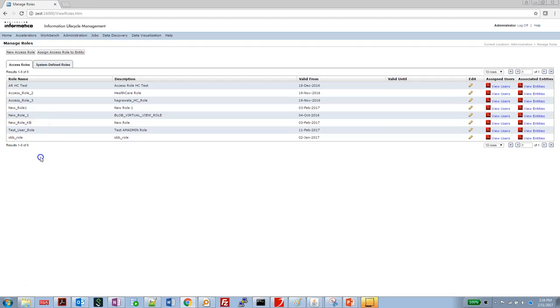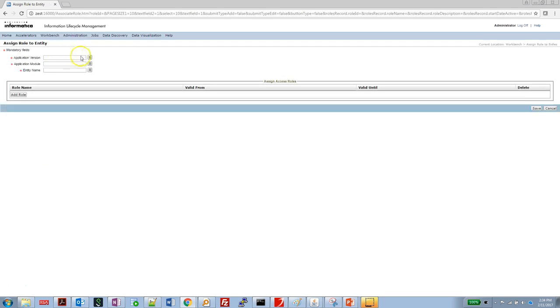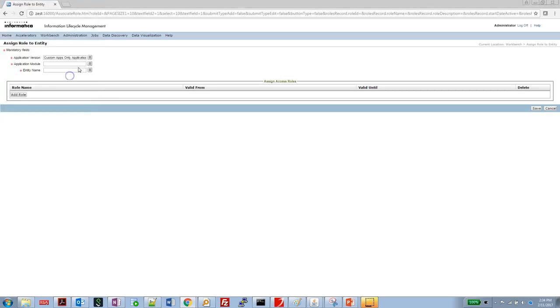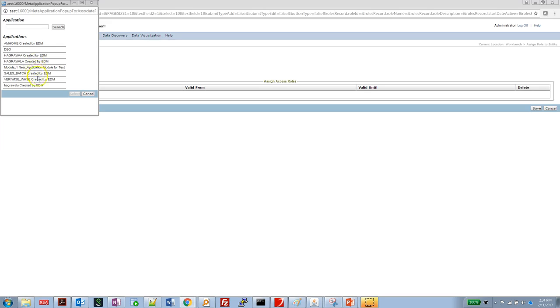Now we will associate an entity to this access role. What we need to do is click on assign access role to entity. Now whichever entity we want to associate, we need to map that. We are going to select one product family version, then the schema name, then the entity name. Suppose we are selecting this DD test entity.